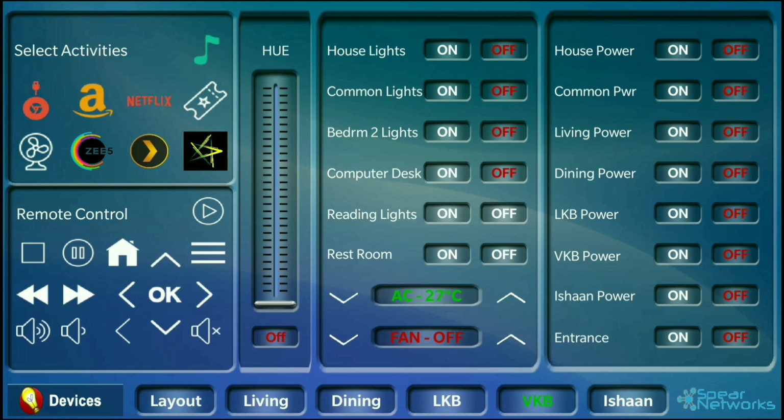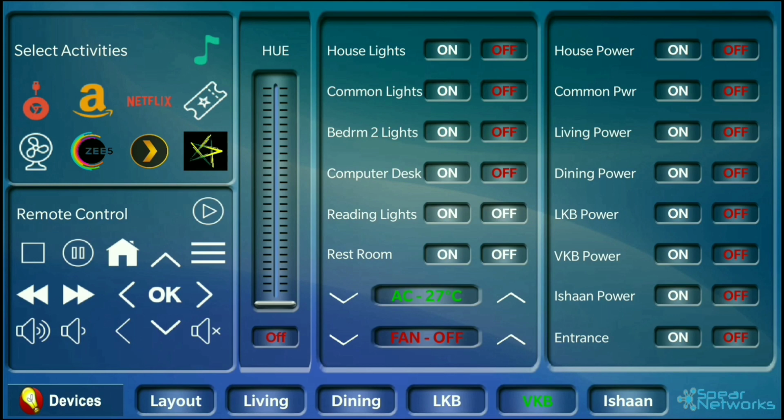So on our left are AV controls. We can select an activity or scene to trigger various things in the room while switching on the AV and opening the particular app, like say Netflix on the TV. We can then use the below panel as a remote control while we are enjoying our stream.